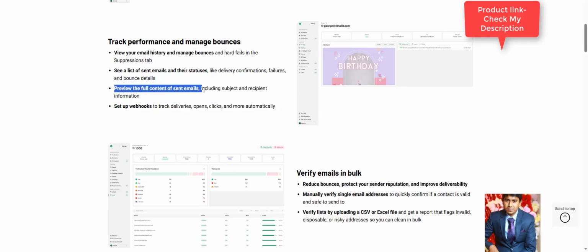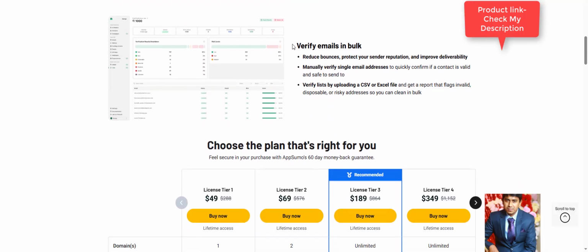Preview the full content of sent emails, including subject and recipient information. Set up webhooks to track deliveries, opens, clicks, and more automatically.